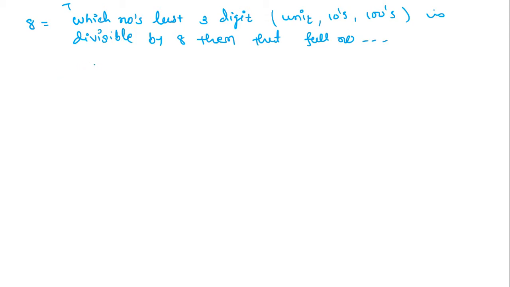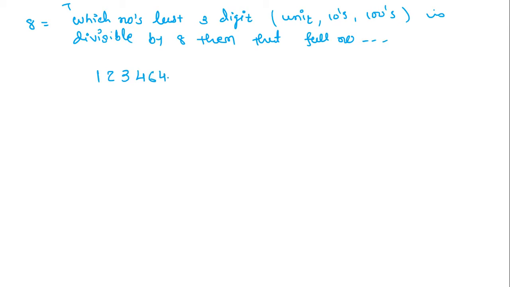For example, 1, 2, 3, 4, and now let me write 464.